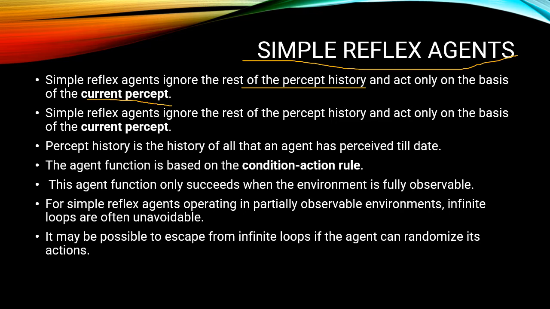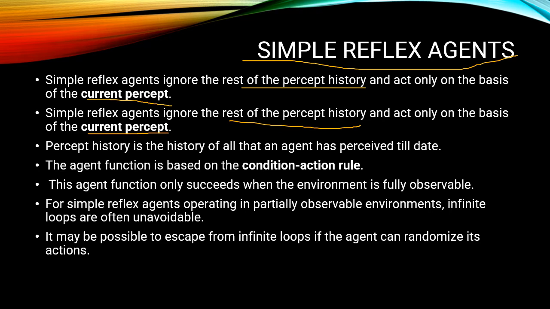So the simple reflex agent ignores the rest of the percept history and acts only on the basis of the current percept. Percept history means what? Whatever it has observed in the past is known as percept history.